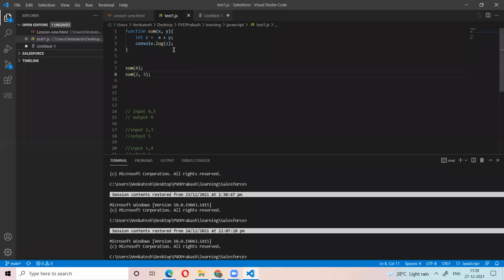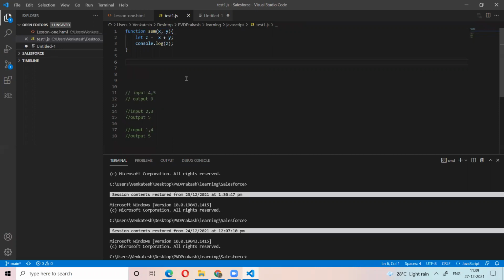Line number 1, x comma y. x comma y are the arguments. Where are the parameters? Line number 7 and line number 8: 2 and 3 are being passed. Here 2 comma 3 are the parameters.